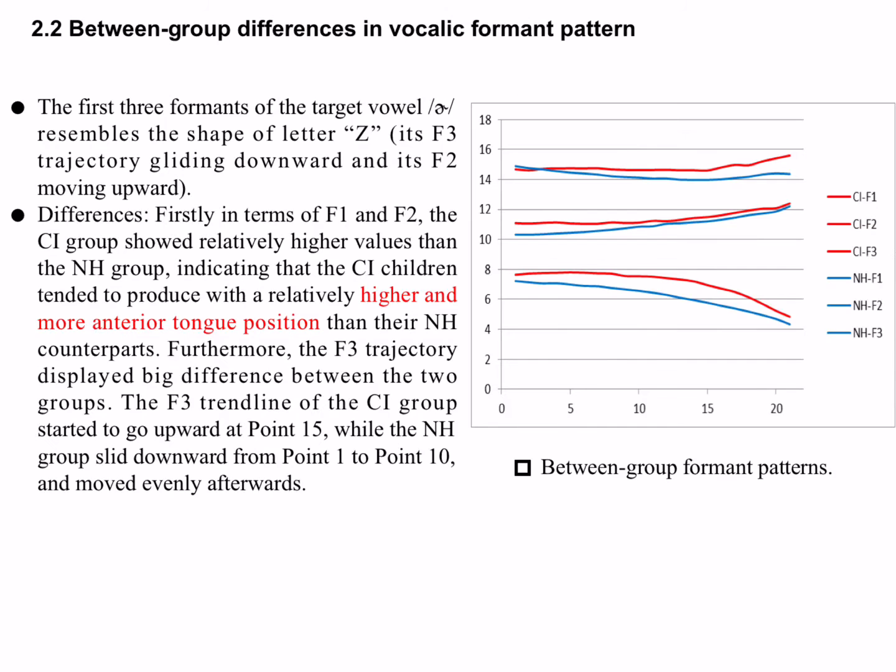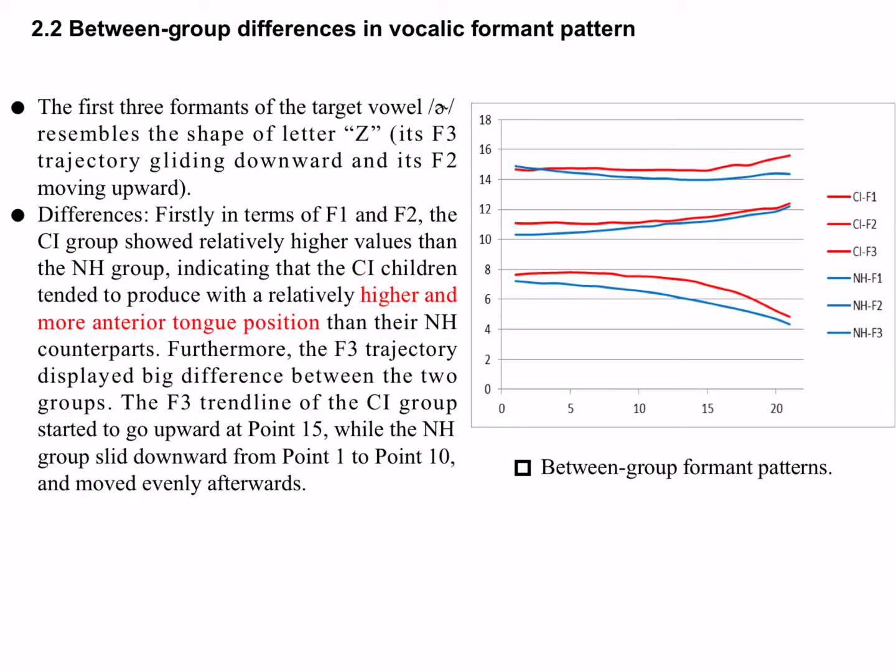Then let's look at between-group differences in vocalic formant pattern. As is mentioned above, the first three formants of the target vowel resemble the shape of letter Z, with its F3 trajectory gliding downward and its F2 moving upward. The production of the target vowel by the CI children failed to be perceived as typically pronounced as their normal hearing counterparts did to some extent. The perceived difference is going to be corroborated by the different formant patterns of the target vowel produced by the two groups through statistical analysis.